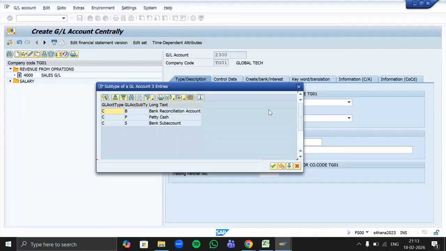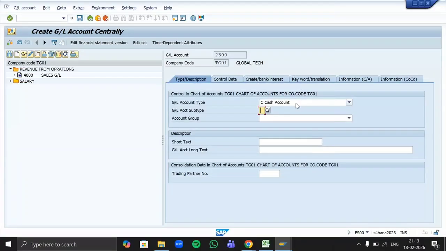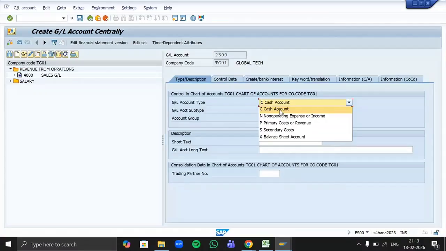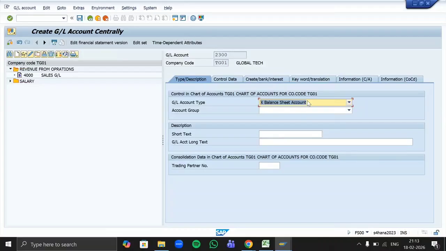It should be balance sheet, right? Exactly. While creating a petty cash GL, only then do you select the cash account. But if you're creating a cash GL, then you need to use a balance sheet account, as it is a part of assets.